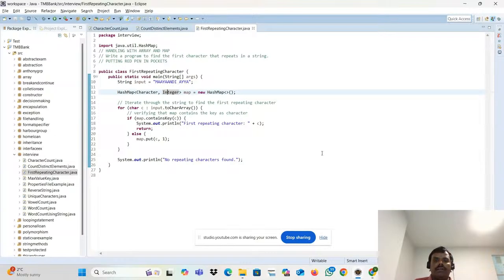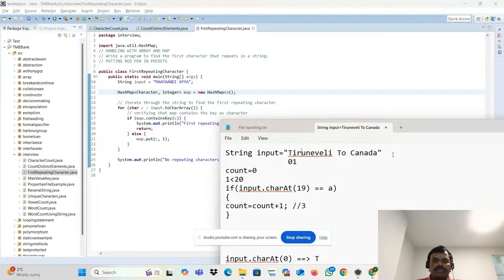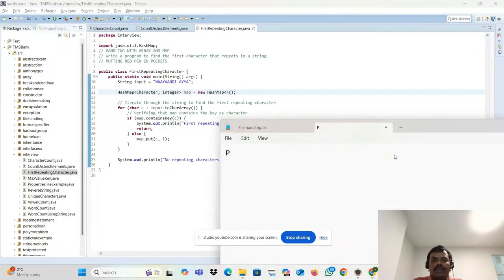For example, if you take Prakash, assume this. What is the first repeating character here?